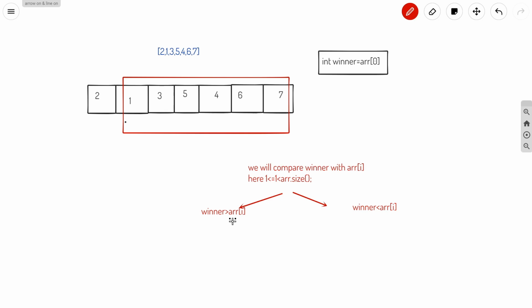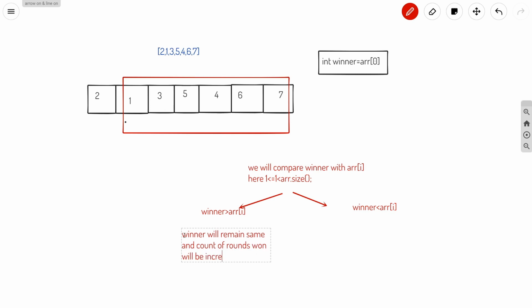In the case where winner is greater than ARR of I, the winner will remain the same, and the count of match rounds won will be increased.